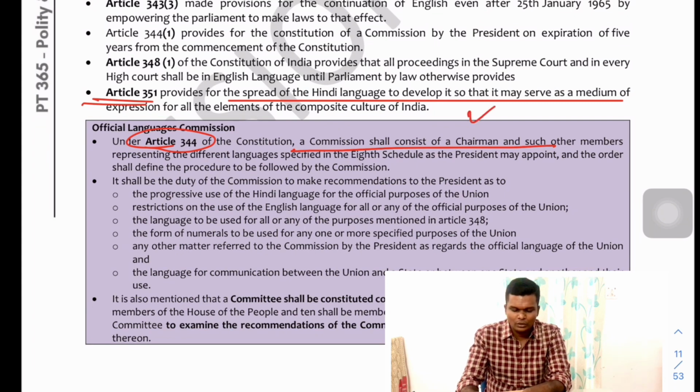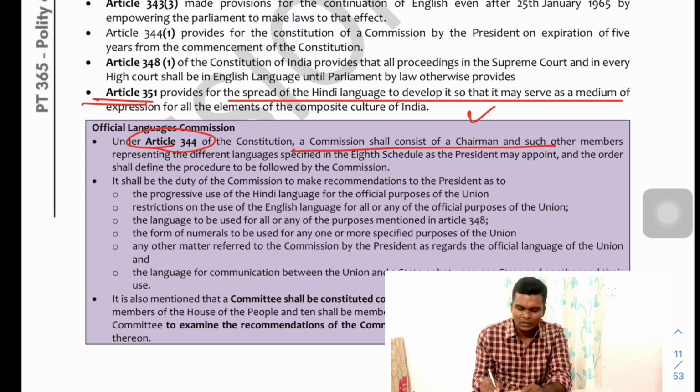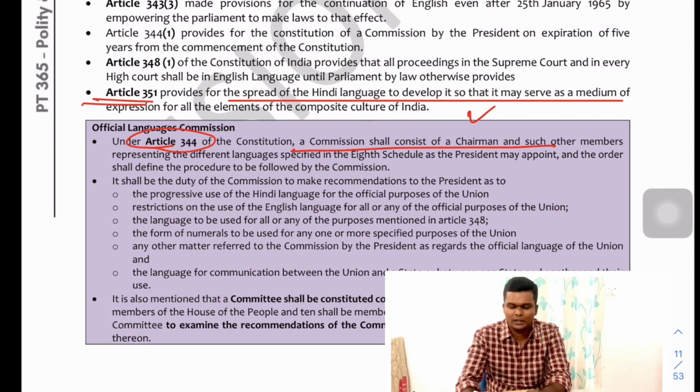Fine. So under Article 344, an official language commission can be created with a chairman and other members as decided by the President. This is under Article 344. What is the objective of this commission?